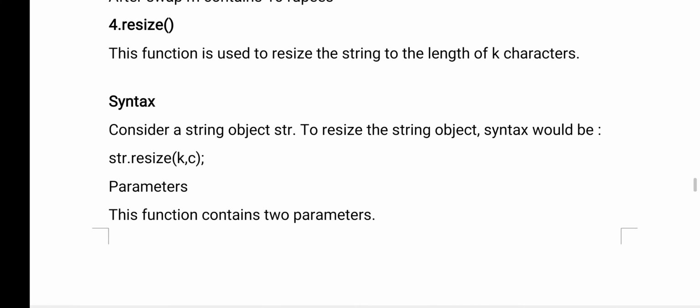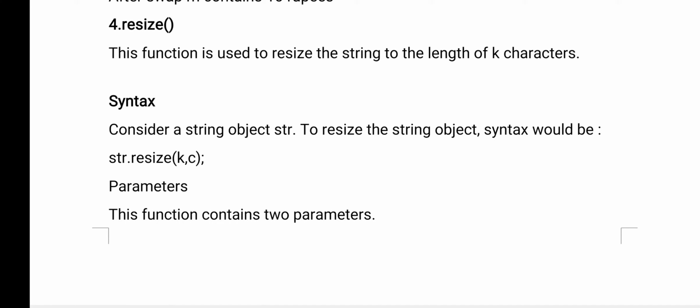Now, the next function is resize. Resize means whatever string you have declared, that was the original size. Like in the previous example, "welcome to Javatpoint" I have given, there the size of the string was 21. That was the original size. So resize means you want to change the original size of the string.